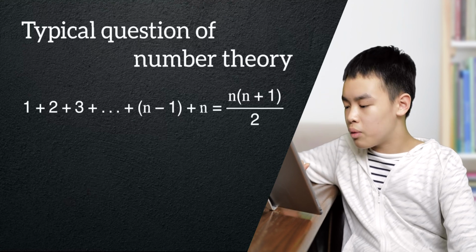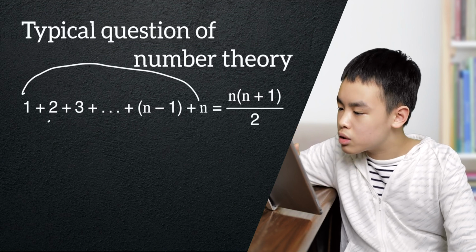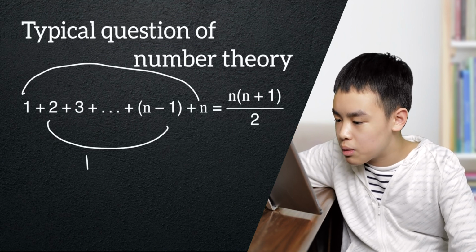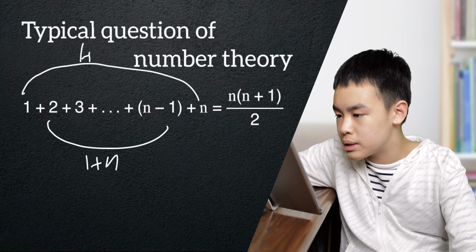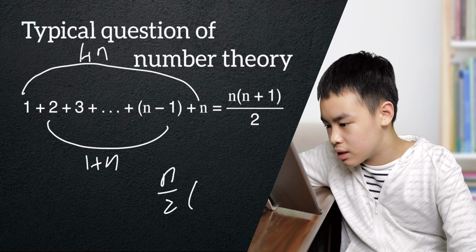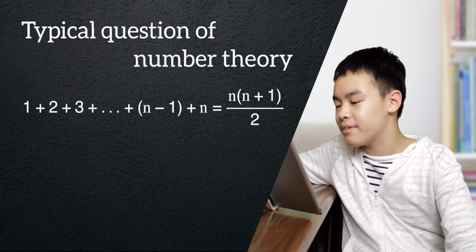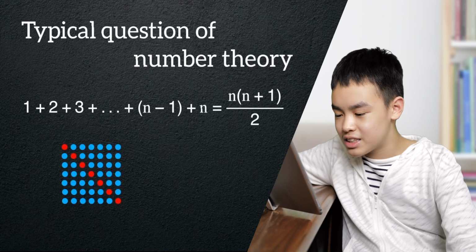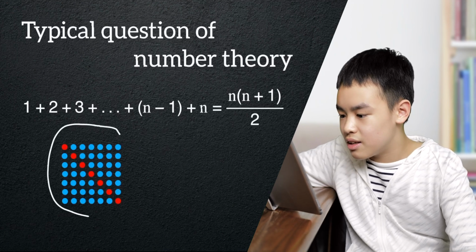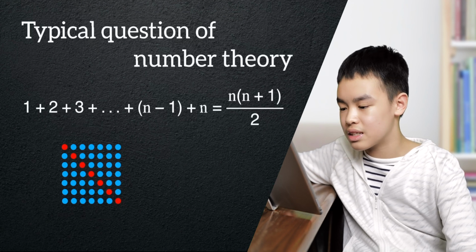So now, how do we think of this equation? Well, look at this. 1 plus n, 2 plus n minus 1. It's basically 1 plus n. They're both 1 plus n. So there are n over 2 groups of 1 plus n. And that is how we get the equation, right? Wrong. This is how Gauss got the equation. Just look at this. It's not what we think how he got the equation.